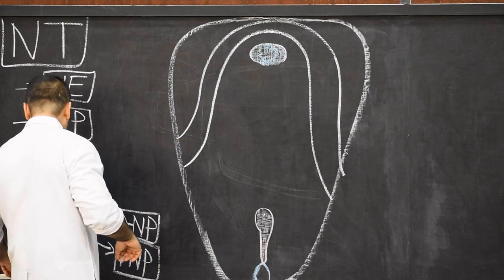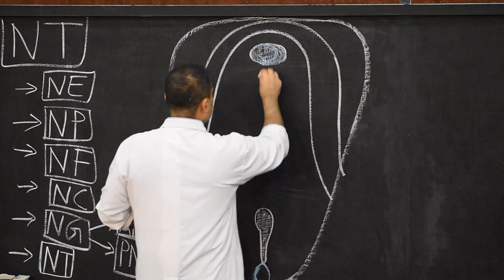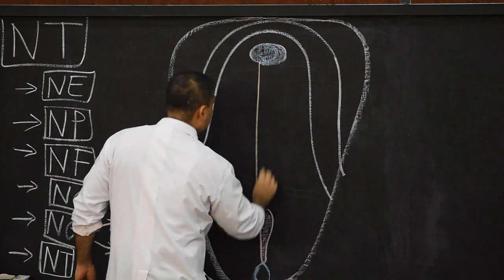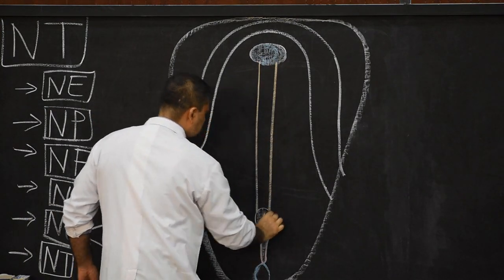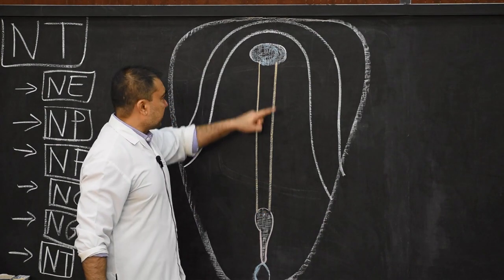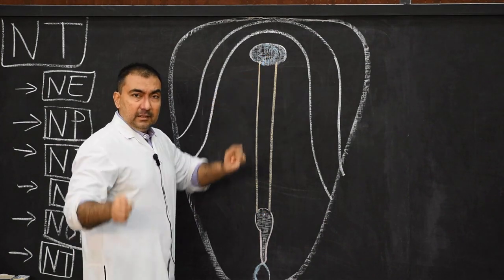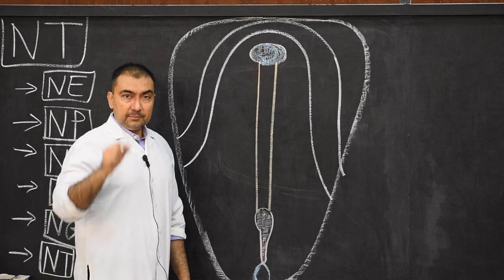So therefore, the neuroectoderm will be the structure which is lying in the midline between primitive streak and precaudal plate. This is the definition of neuroectoderm, our first point.